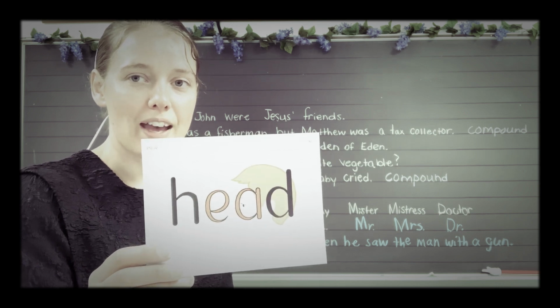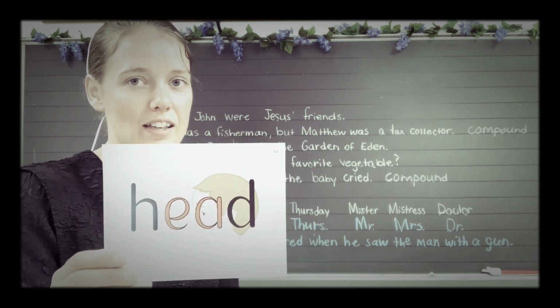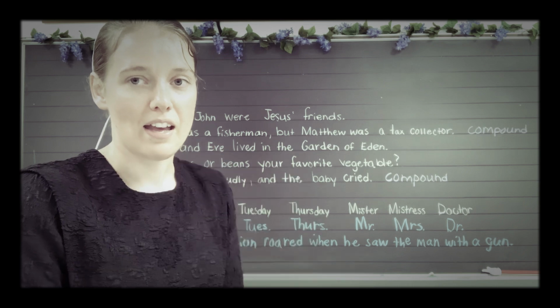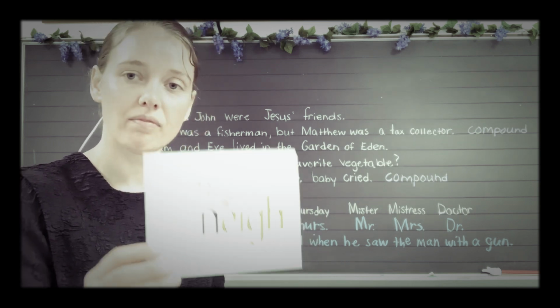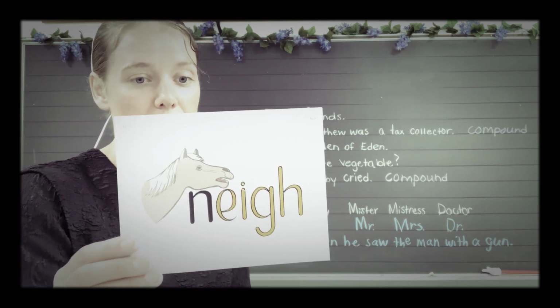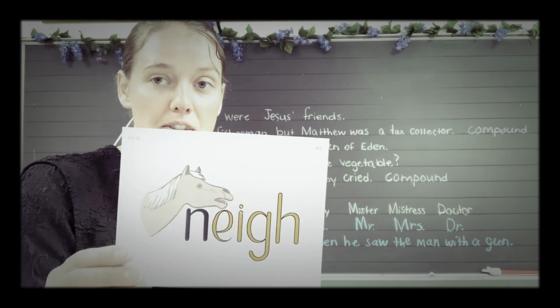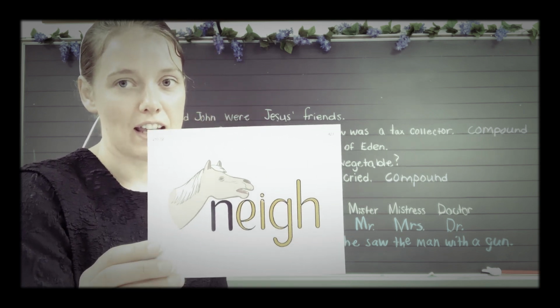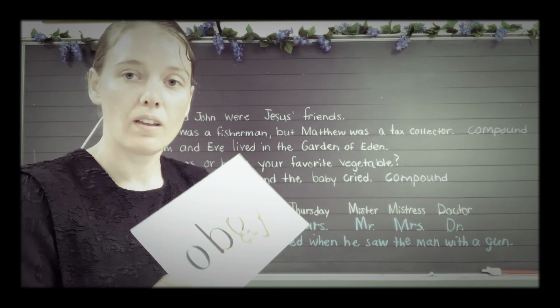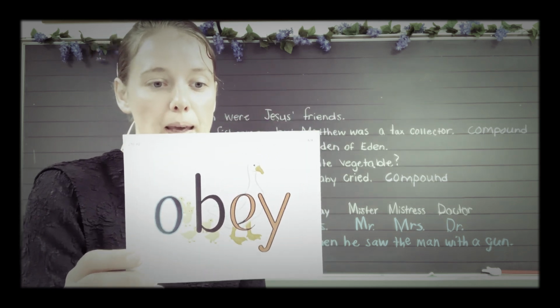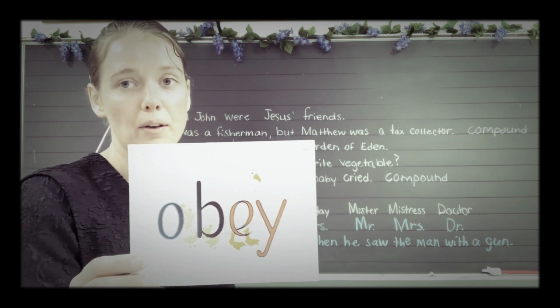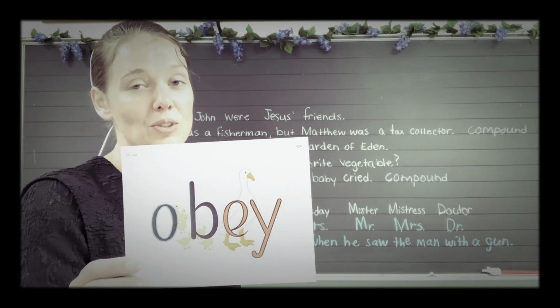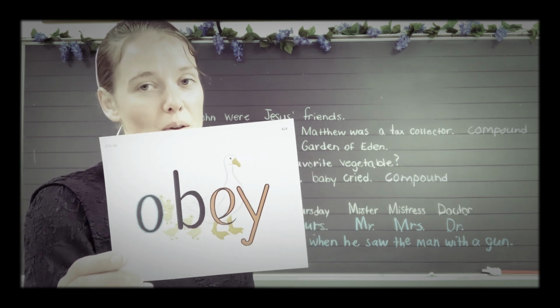And then we have head. Ned said his head hurt. Head. Neigh. Have you ever heard a horse say neigh? Neigh. Obey. Baby ducklings learn to obey their mother, just as you need to obey your mother. Obey.